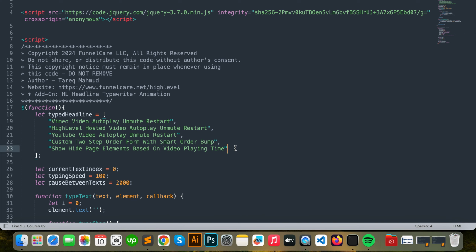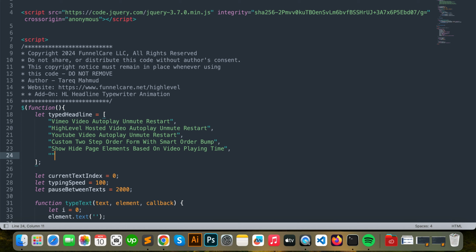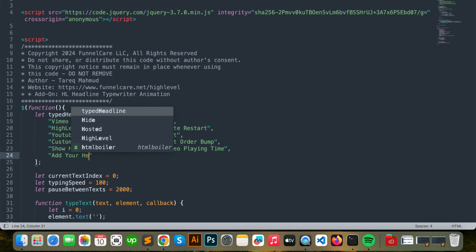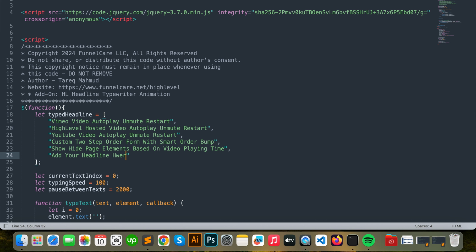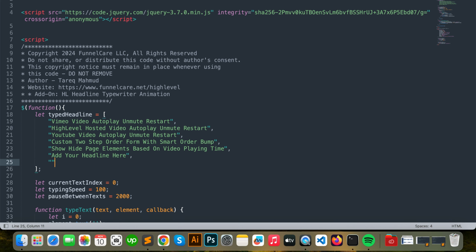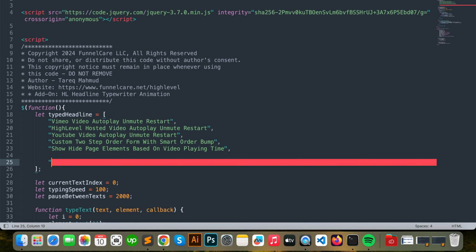If you want to add more, just add a comma, then double quotes, then add your headline here. You can add as many headlines as you want. All you need to do is just add a comma, then add double quotes and paste your text inside these double quotes. So that's all.